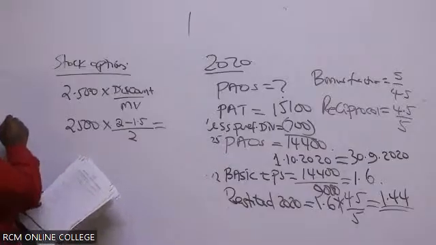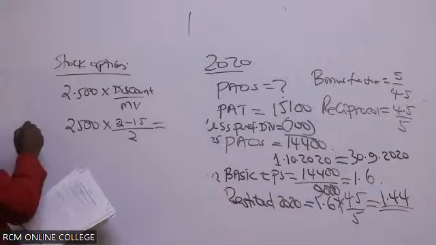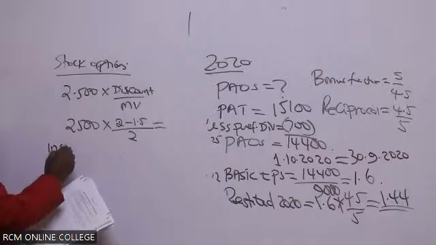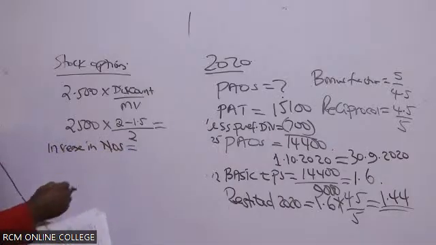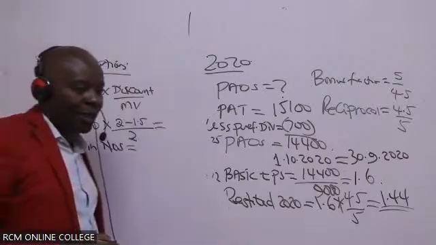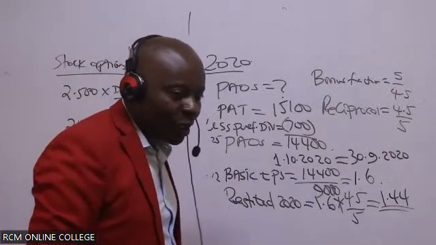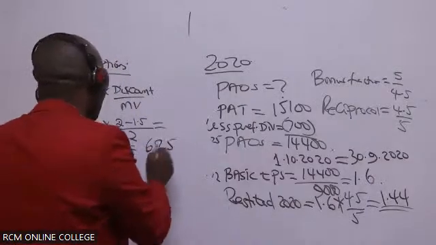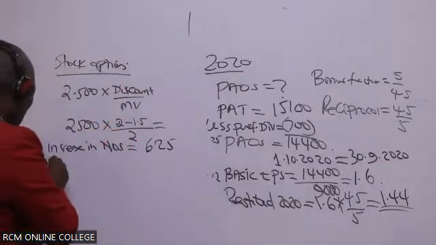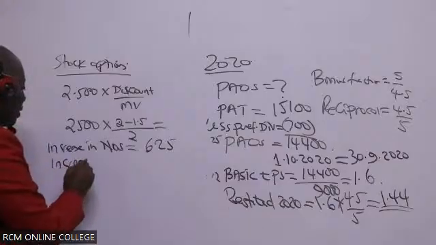So the increase in shares, how many will they be? They're telling me 625. Thank you very much. And in this case, what will be the increase in earnings?